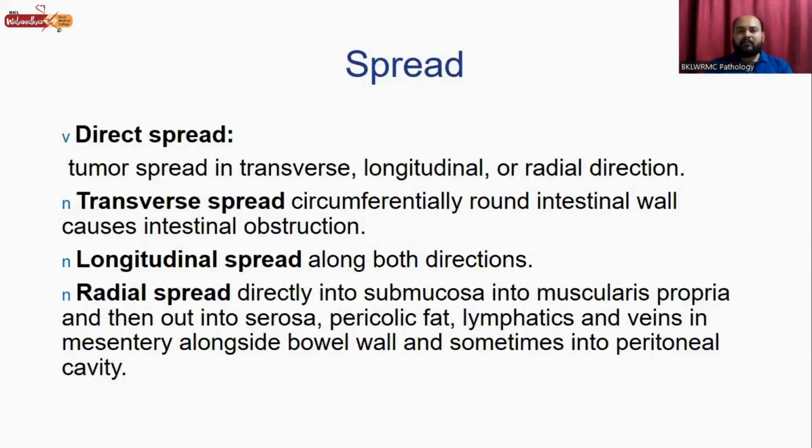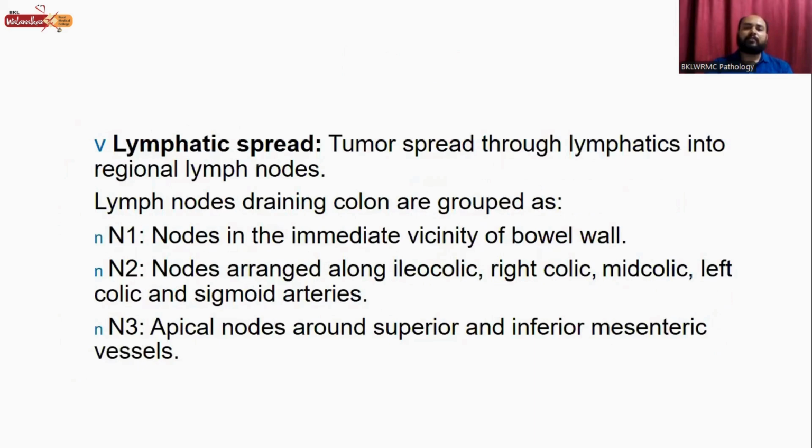Now coming to the spread of this adenocarcinoma, there are various methods of spread. First is the direct spread. Tumor can spread in the transverse, longitudinal, or radial direction. Transverse spread is circumferentially around the intestinal wall, which causes intestinal obstruction. Longitudinal spread is along both directions, and radial spread is directly into the submucosa or muscularis propria, and then out into the serosa, pericolic fat, lymphatics, and veins in the mesentery, alongside bowel wall, and sometimes into the peritoneal cavity.